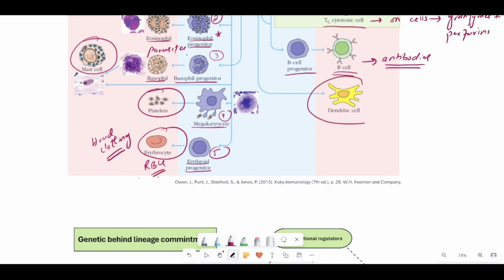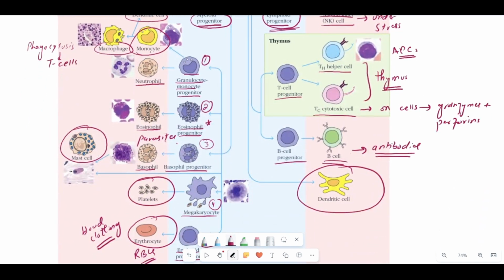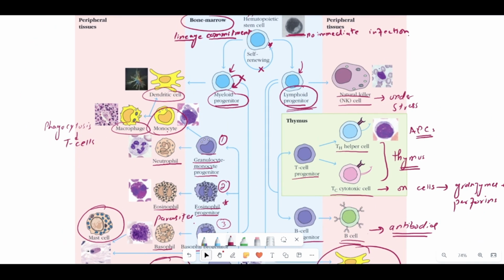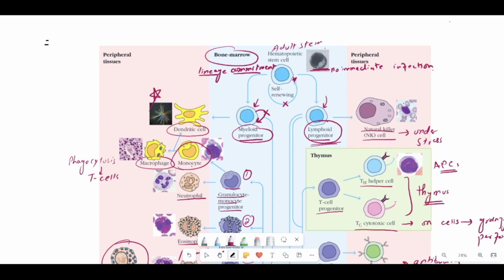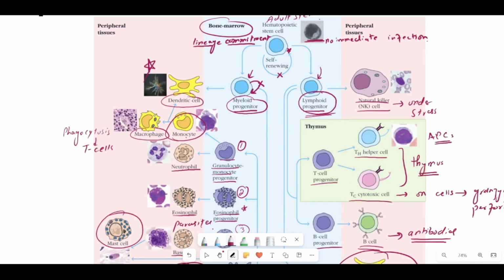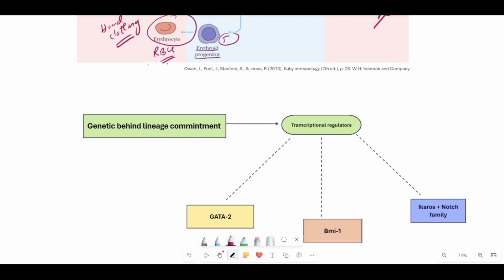Similarly, the dendritic cells are also produced directly from this lineage. So you can see that the dendritic cells are cells which are produced in both the lineages, that is the myeloid lineage and the lymphoid lineage.